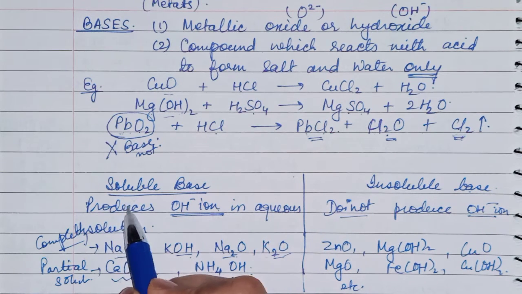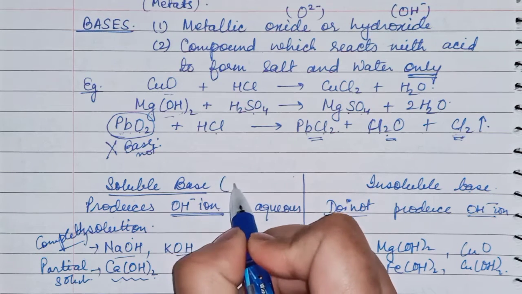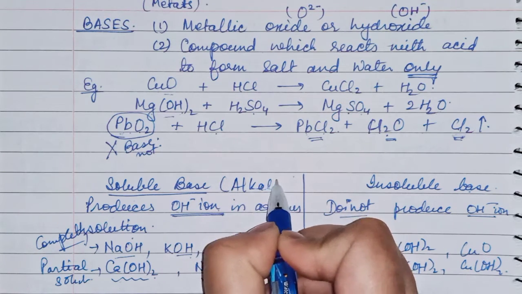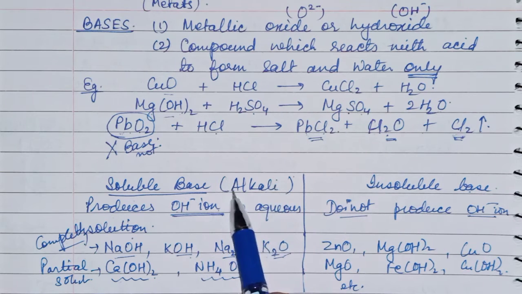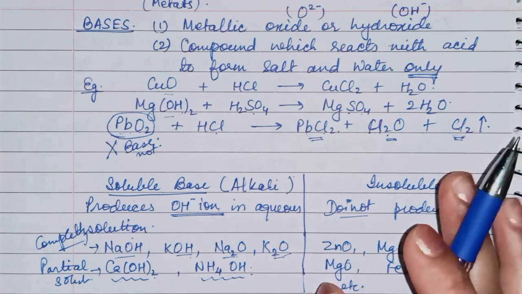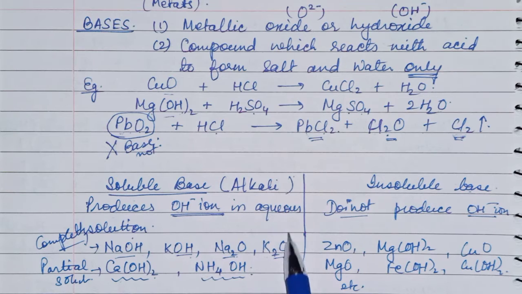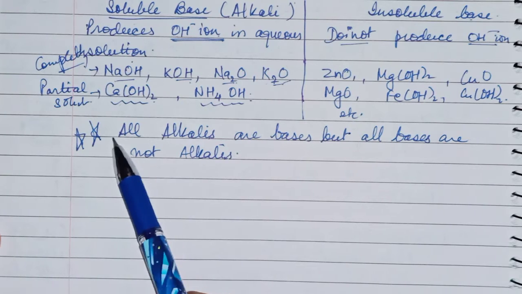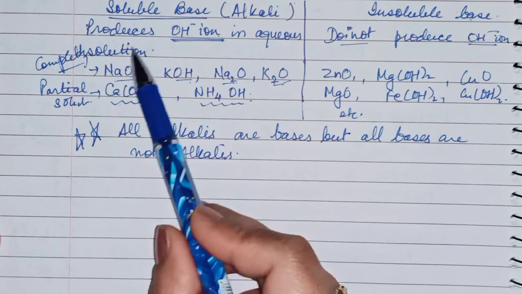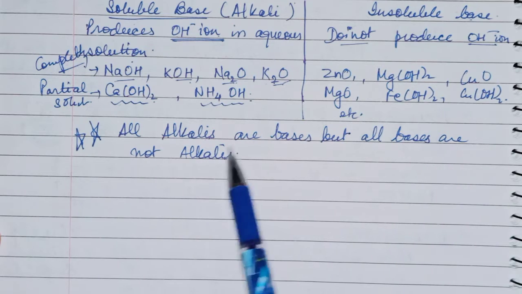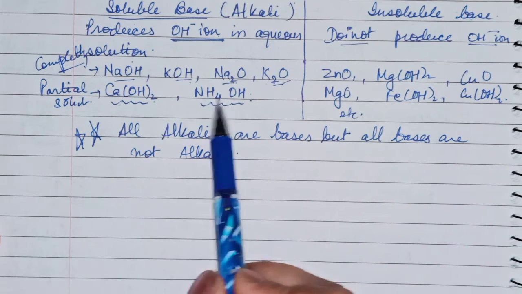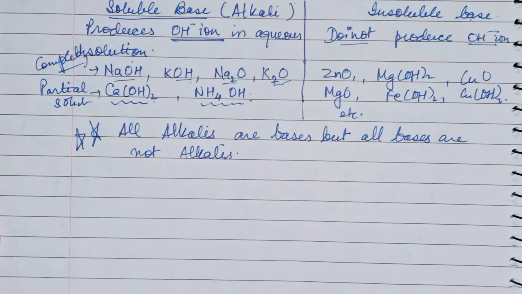And one more important point, soluble bases are also known as alkalis, okay. These are known as alkalis, which are soluble in water, and an insoluble base is insoluble only. So one point you can say is that all alkalis are bases, but all bases are not alkalis. See, all alkalis are bases here, but all bases are not alkalis. These bases are not alkali, but here all bases are alkali. Okay? Now we will start classification.